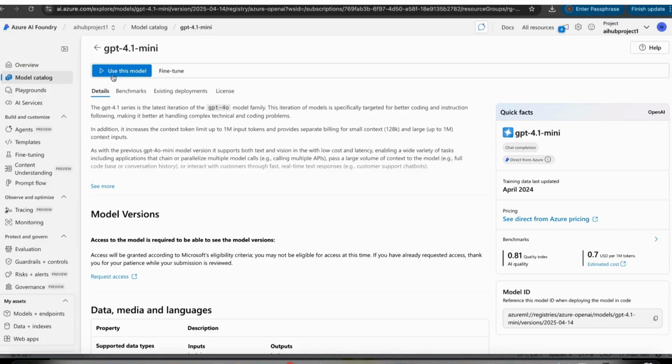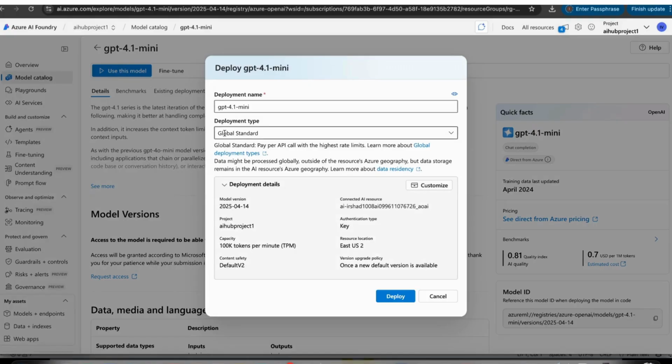After selecting, you can see this one, use this model or fine tune. If you already have a fine tuned model, you can use that one, but in our case we can select this one, use this model. After selecting this one, we need to define the model name. I just put the same name, and the deployment type.